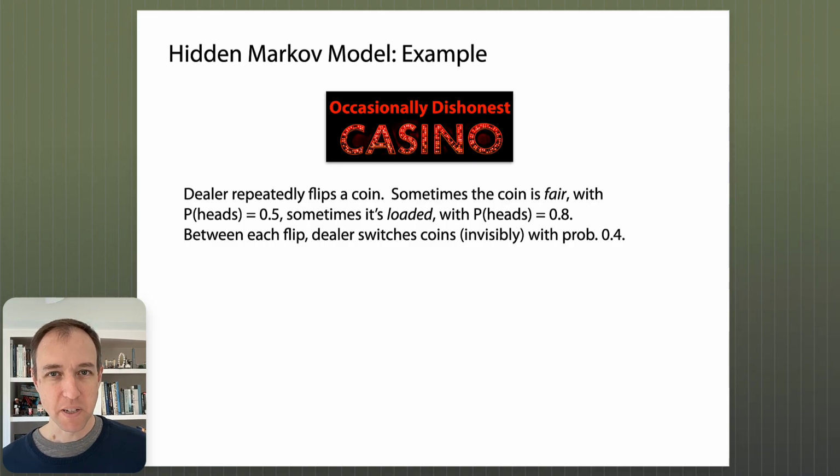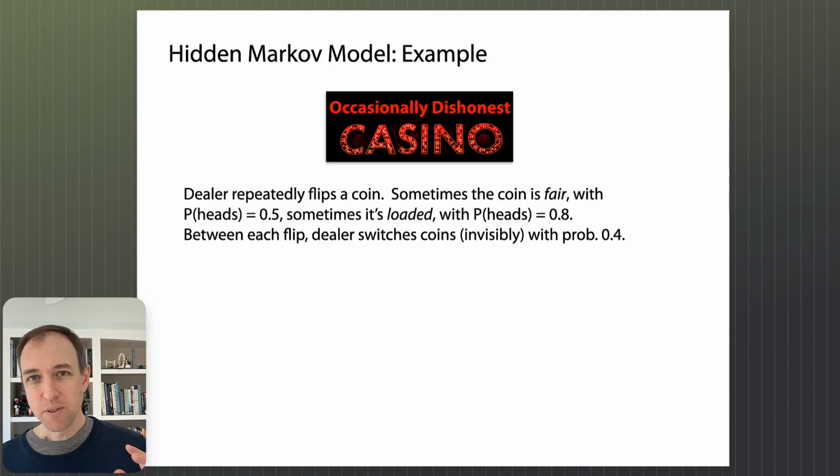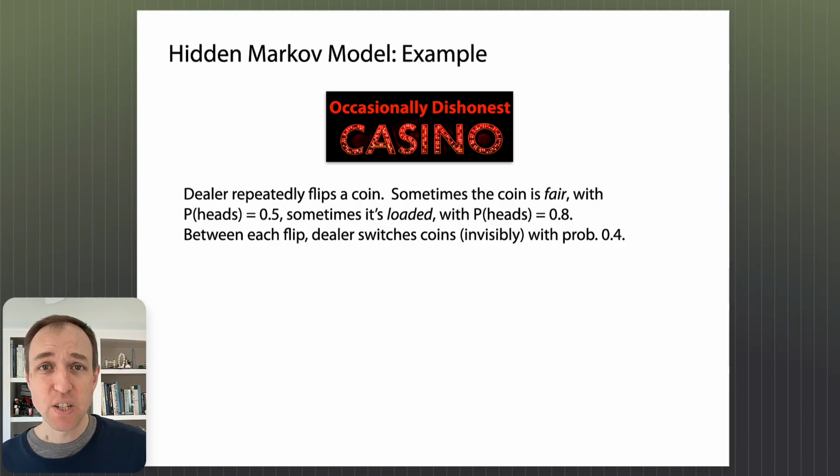Again, this wouldn't be a very fun game to play, but if you were playing this game and you wanted to win, right, you wanted to come away with more money than when you started, then the real trick would be trying to figure out which coin the dealer is using. All right. Okay, so in some sense you can't really do that because, again, the dealer switches invisibly. But if you gave me a sort of history of what were all the outcomes of all the coin flips, I could maybe make an educated guess as to when the dealer was using the fair coin and when the dealer was using the unfair coin.